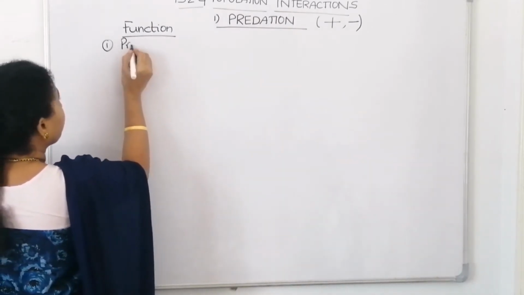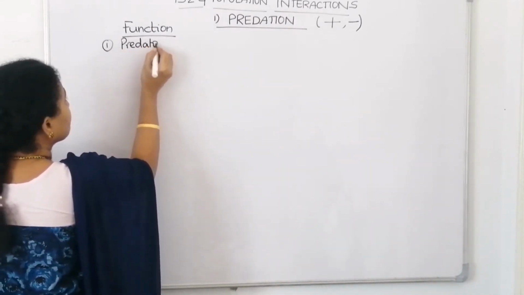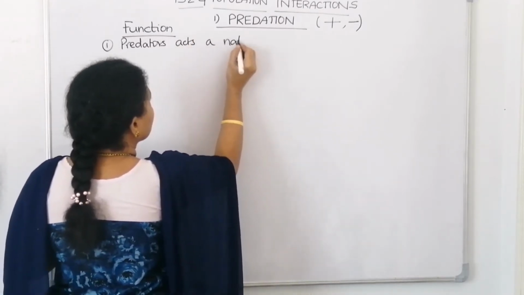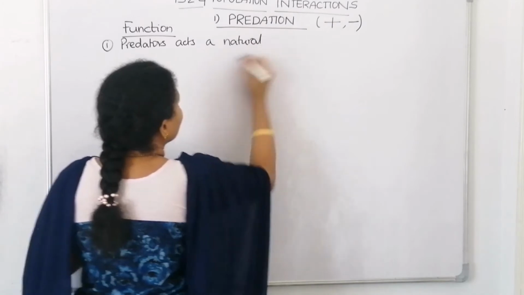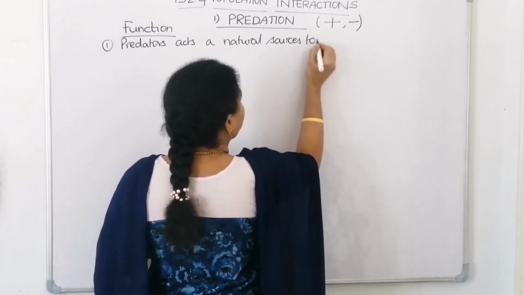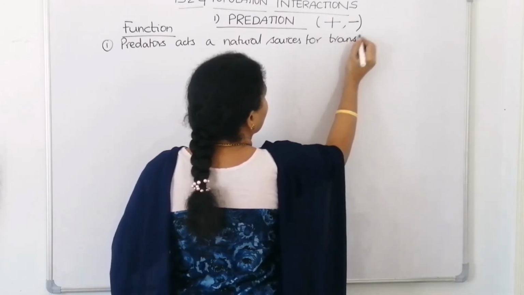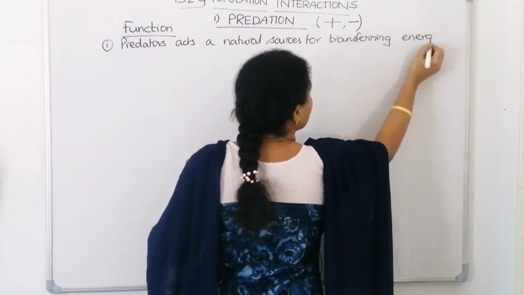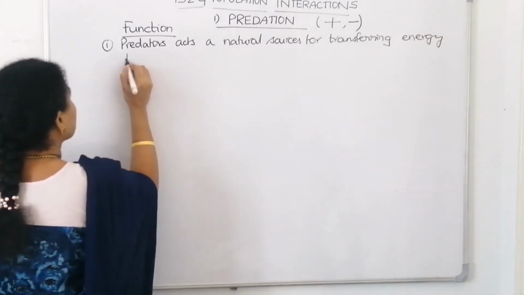So predators act as natural agents transferring energy to higher trophic levels.